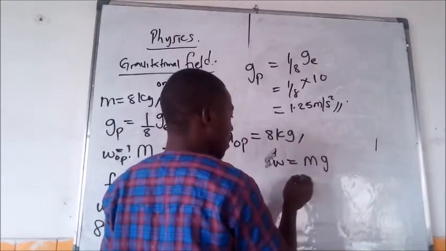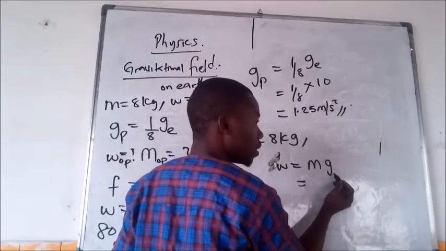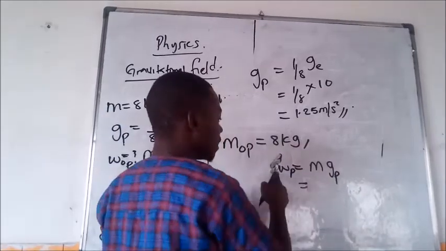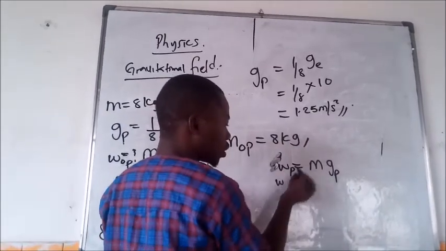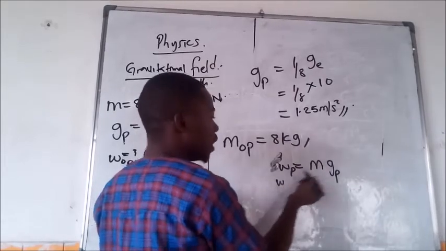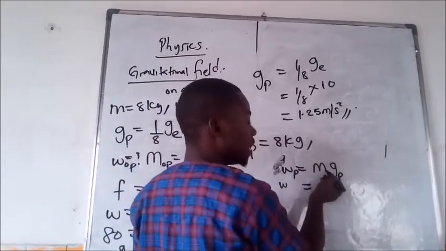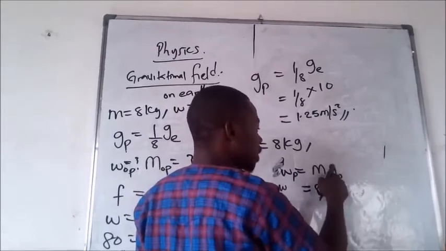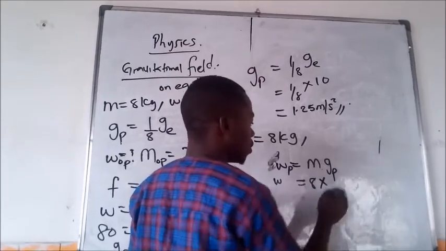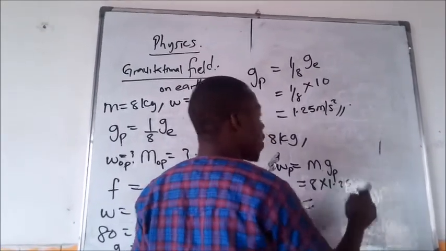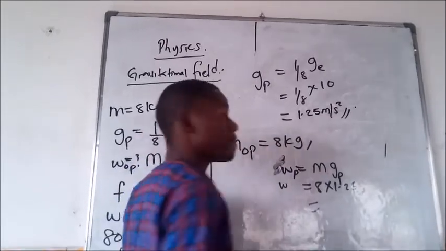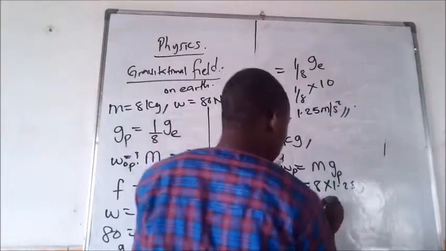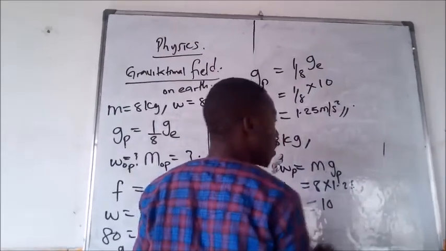Now you still use the same formula where you have weight equal to Mg, right? But this one is now for the planet. That means we want to know weight of the object on another planet. It is now equal to the mass of the object on that planet, which is still 8, multiplied by the acceleration due to gravity of that planet, 1.25. Now 8 multiplied by 1.25 will give us 10.